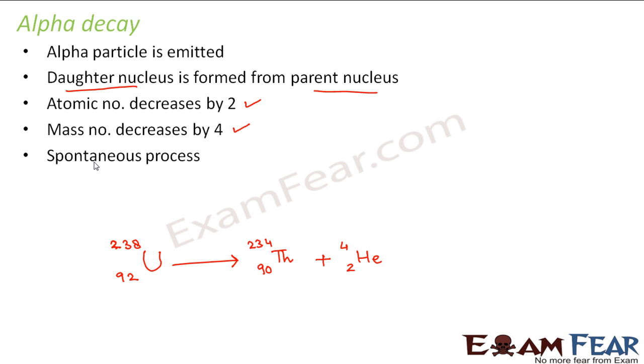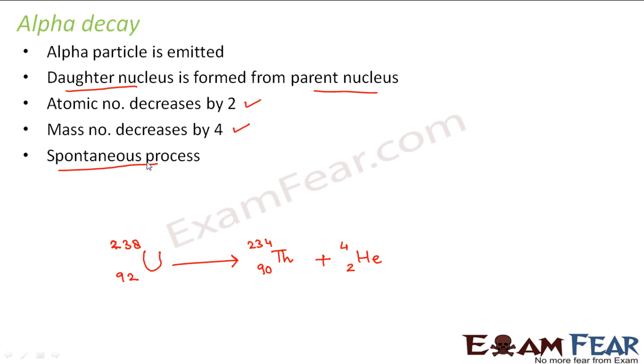It is a spontaneous process. That means you don't really need to supply any energy, or you do not need any external agent to initiate the process. It happens on its own. It does not happen with every nucleus, it happens only with radionuclides. A radionuclide by itself emits an alpha particle and forms another stable and lighter nucleus. So it is a spontaneous process because you really don't need to do anything to make this happen. So this was all about alpha decay.